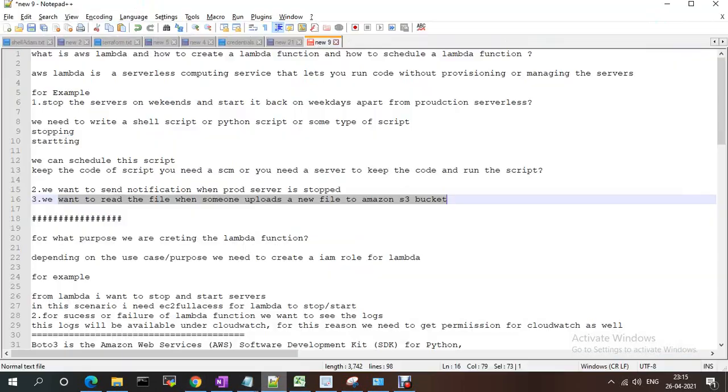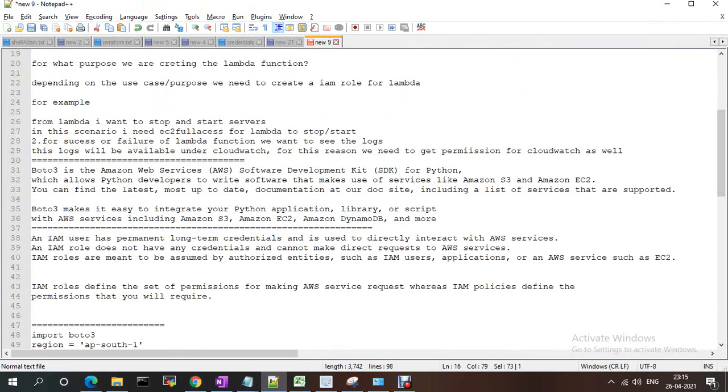Boto3 is the Amazon AWS SDK for Python, which allows Python developers to write software that makes use of services like Amazon S3 and EC2. You can find the latest updated documentation on the doc site. Boto3 makes it easy to integrate your Python application, library, or scripts with AWS services, including Amazon S3, DynamoDB and more.